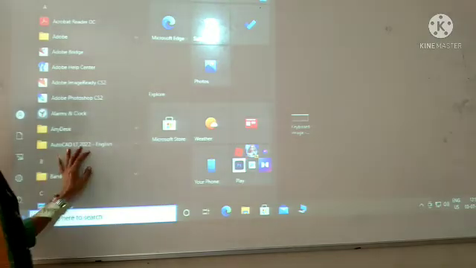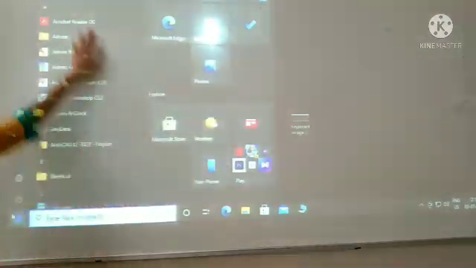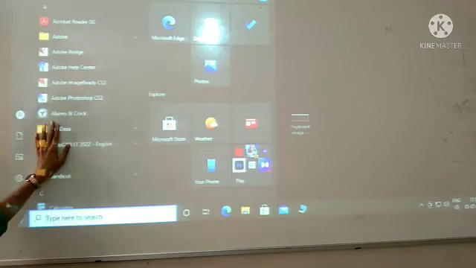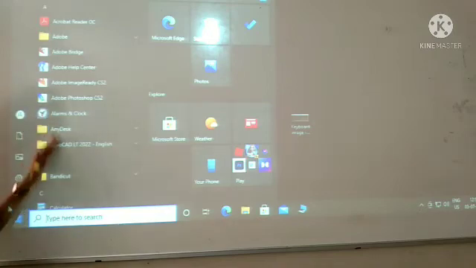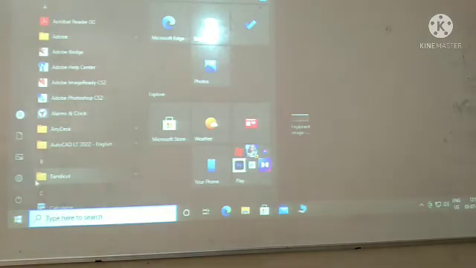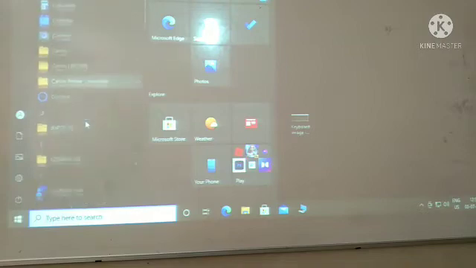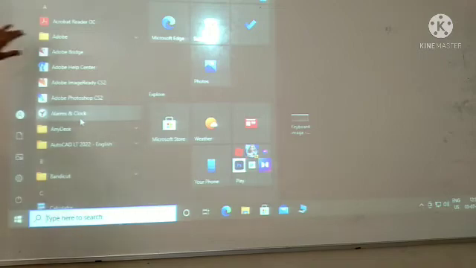Now see, we have two panels, this is the left panel and this is the right panel. The left panel contains all the applications or programs that were recently used, or the applications and folders that we want to access. Here they are arranged alphabetically. If I want to scroll down and see more, I use the scroll wheel on my mouse. With the help of this scroll wheel, I can scroll and see what applications or programs I have. So that is the left panel.